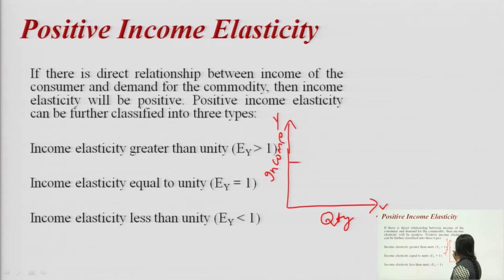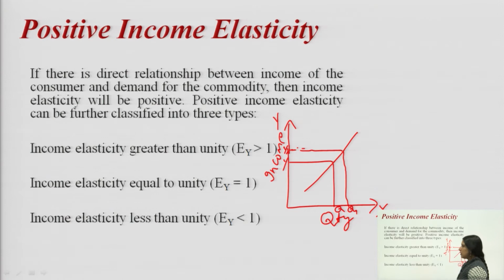So, if income is y here and quantity is q, whatever be the percentage change in income, the quantity demanded will change in the same percentage. So your demand will be like this, meaning the percentage change will be the same in EY equal to 1. Whatever be the percentage change in income plotted on the graph, it will be the same for quantity. So the difference will be the same, and you can point it out with the help of this graph.